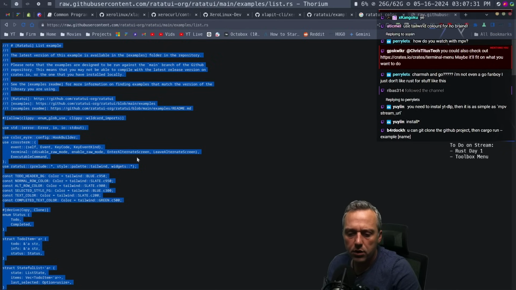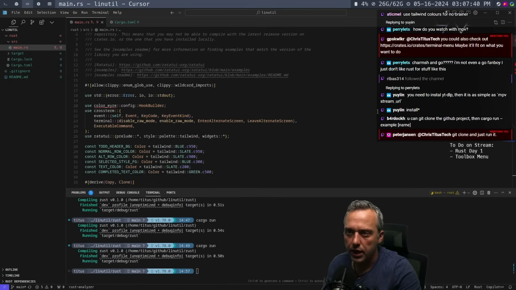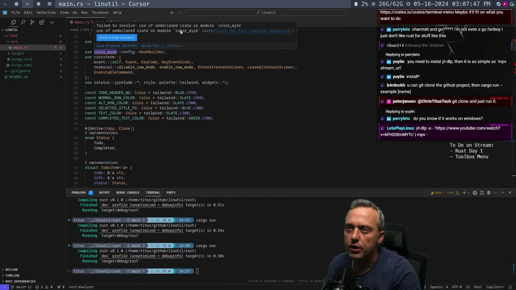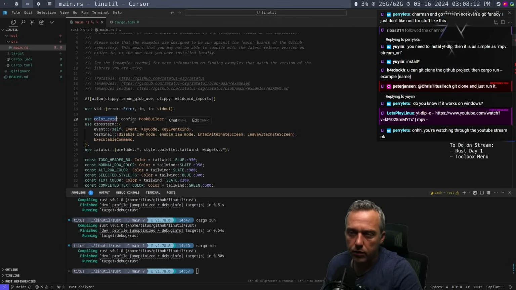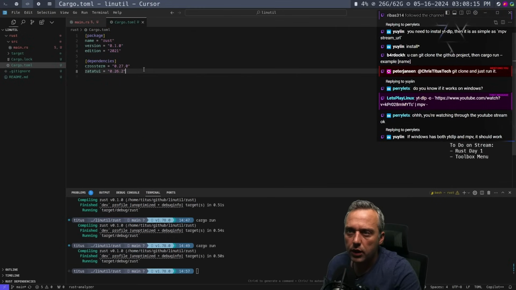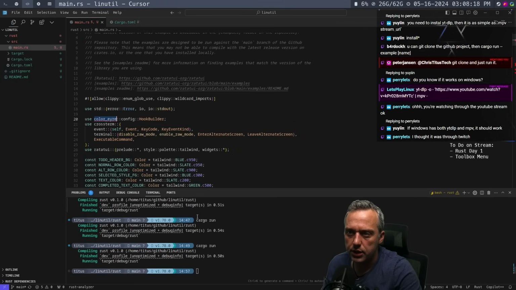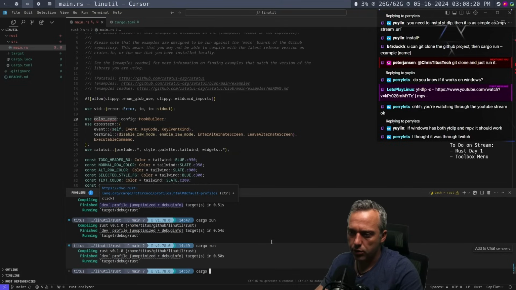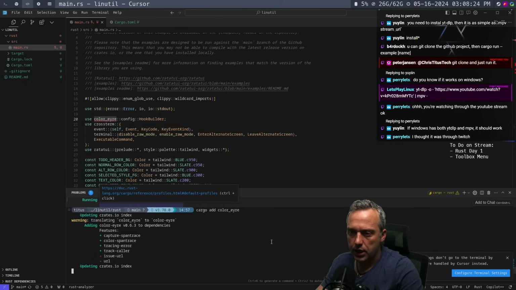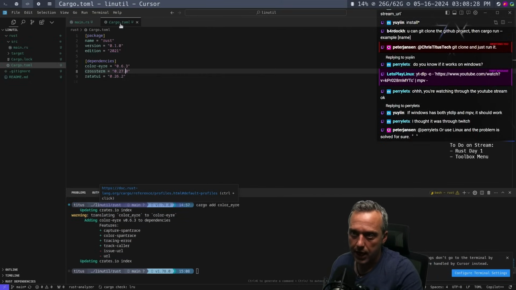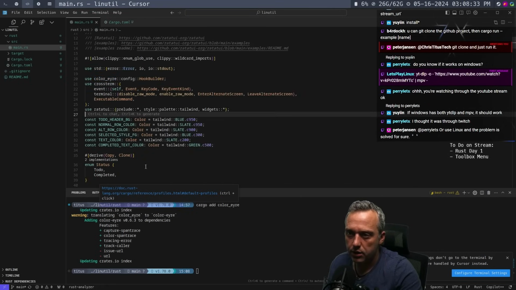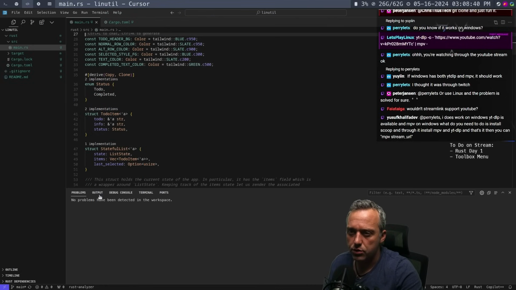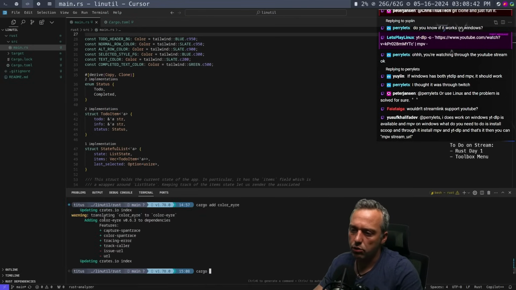Let's just toss this example at it. There's no crate for this, so we might be missing a crate. Git clone and just run it. Yeah, I guess I could, but I want to see. So let's go here. I think what we can do actually is just do a cargo add and then color eyre. And then if we look at cargo, it should add the proper one. Okay, perfect. Then if we look back here, that's fine. Don't have any problems. And then if we go to run it in their terminal, let's just go cargo run.